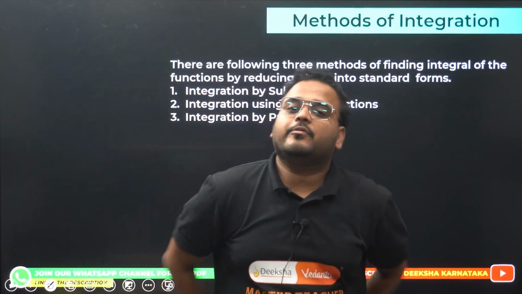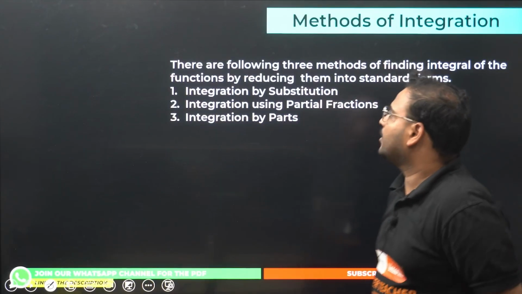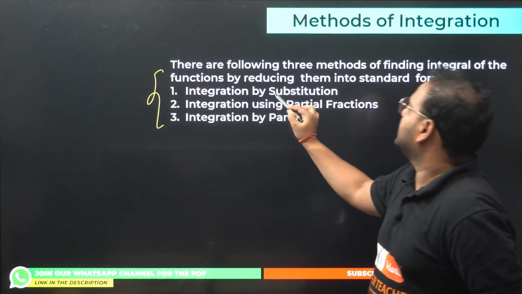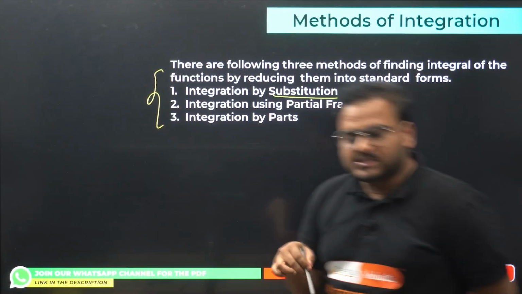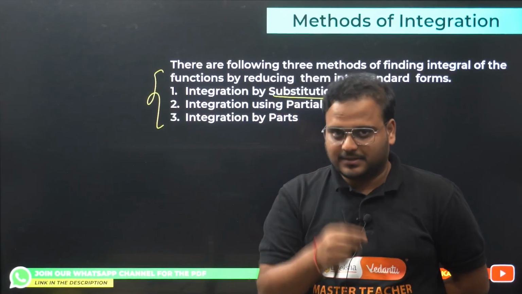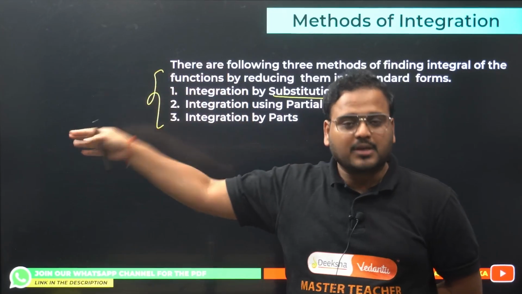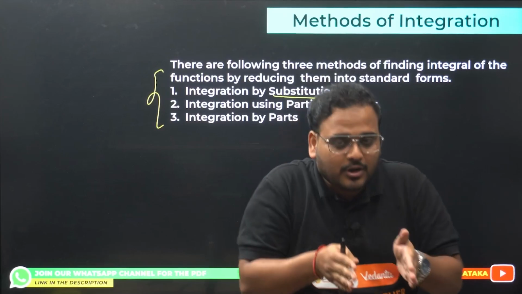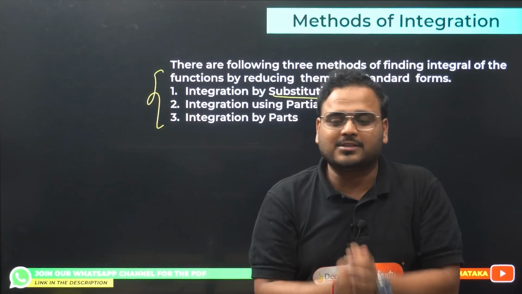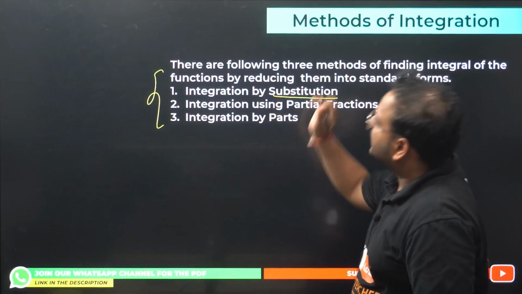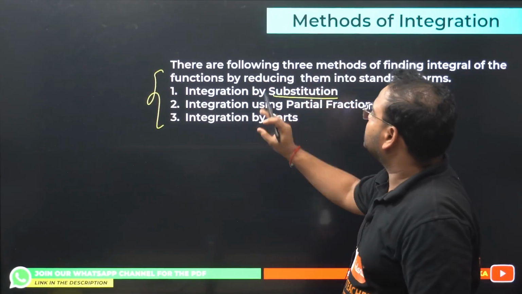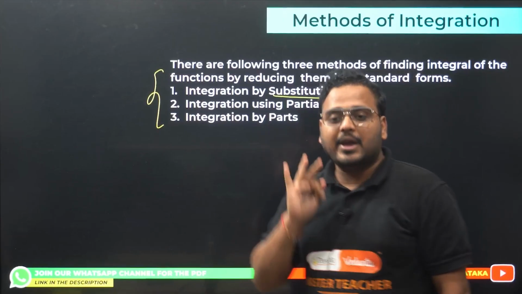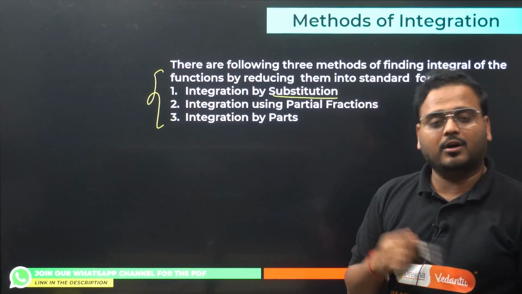Okay, so next up we are moving to MOI, method of integration. Alright, so as I said, we have multiple methods to discuss, but today's session will be only focused on the method of substitution. Because in some problems, the direct formulas that you have learned, I've shown you some 11-12 formulas, directly they will not be applicable. So you have to use some different path. You have to bend your way to approach the answer, and those methods are called integration by substitution, integration using partial fractions, and integration by parts. So these are the three major methods that we're going to solve questions on integration by using them.